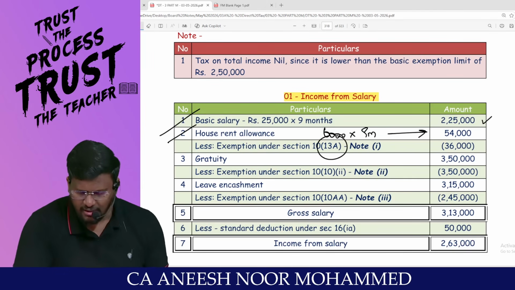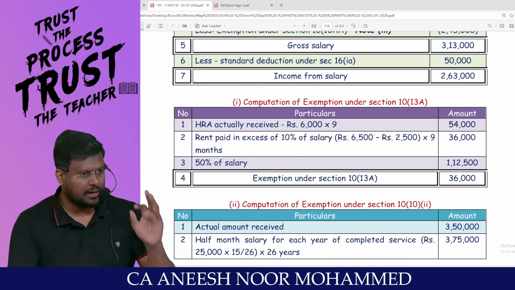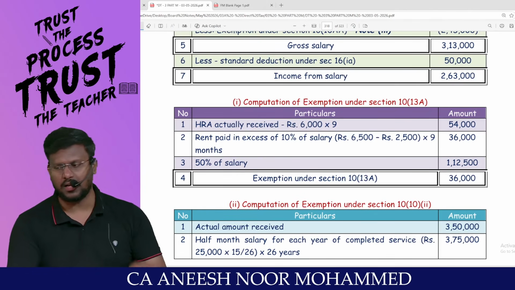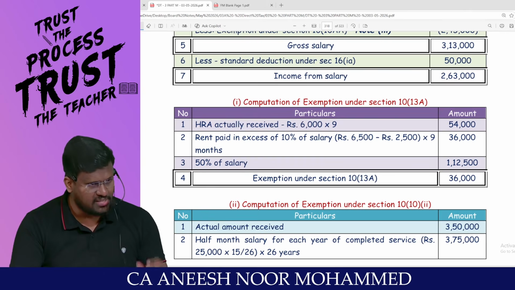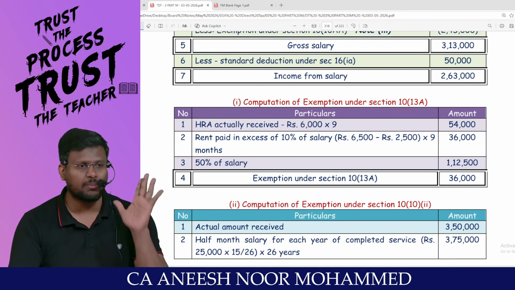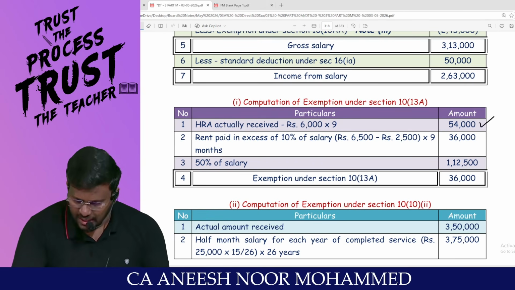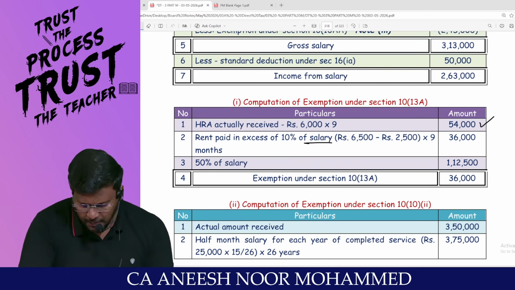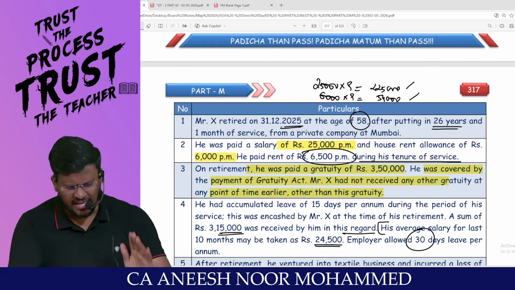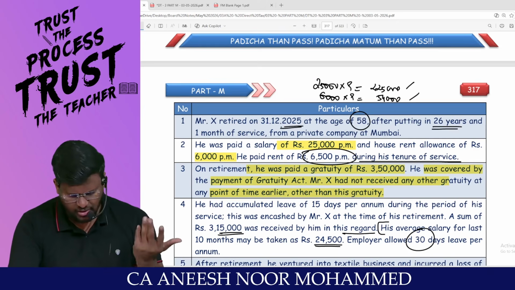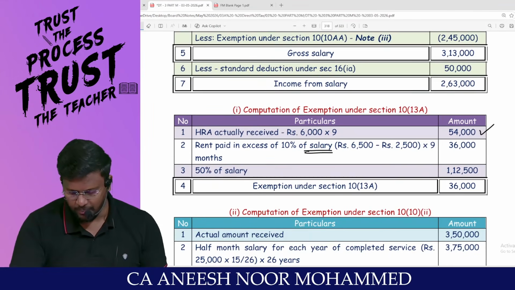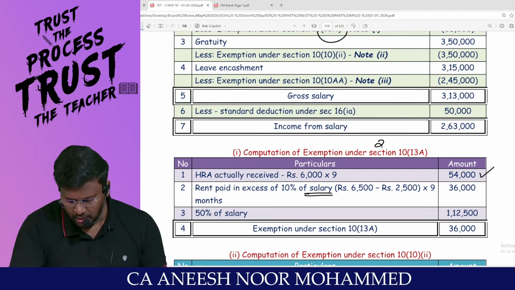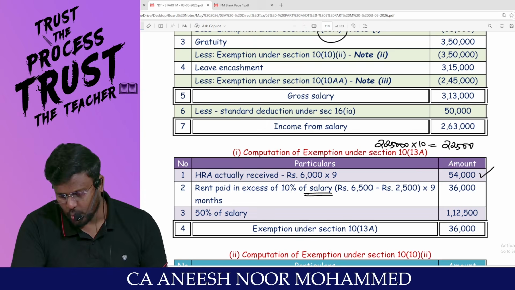Now exemption under 10(13A), which is least of the three. Rent paid in excess of 10% of salary. Actual HRA received. 50% of salary in metropolitan cities like Mumbai, Calcutta, Delhi, Chennai, and 40% in other places. Actual HRA received is 54,000. Rent paid in excess of 10% of salary. Here salary means only basic salary. Nothing, no other information is there. What is the basic salary? Basic salary 2,25,000. So 2,25,000 into how much percent? 10%, which comes to 22,500.